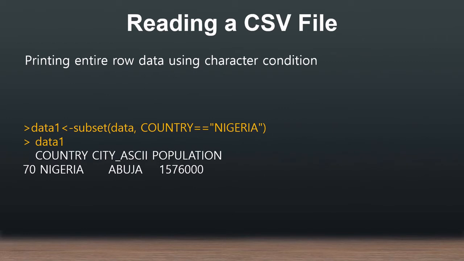Now again reading a CSV file, printing the entire row data using a character condition. Earlier we saw the condition was used with a numerical field. Now for example, I wanted to see the entire row where the country name is Nigeria. So one subset is created from the data with country equal to Nigeria, and now printing data1. So it is printing Nigeria, then Abuja is the capital, and this is the population.